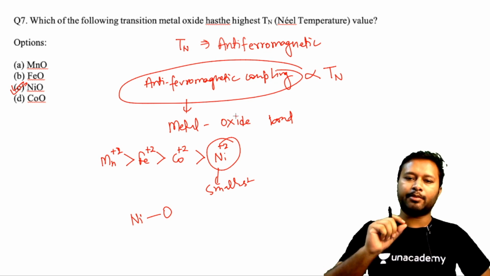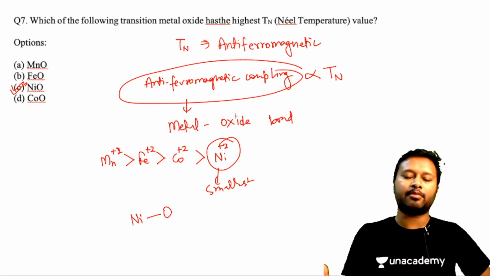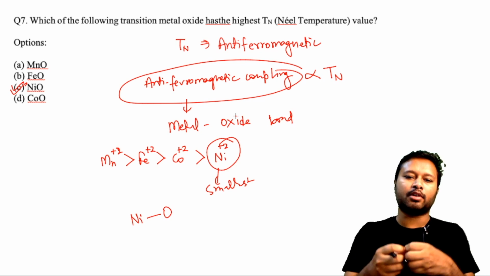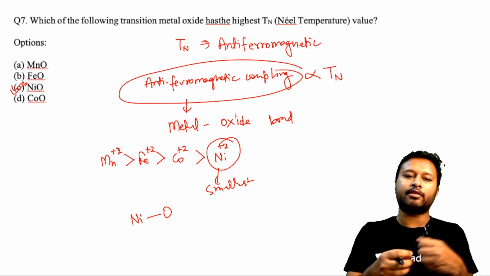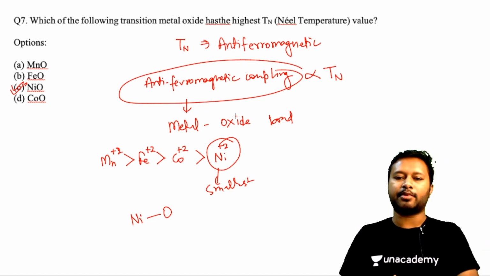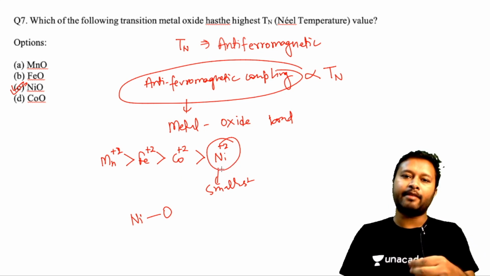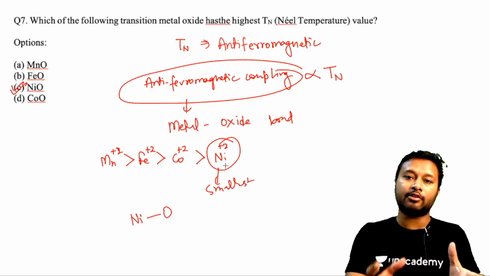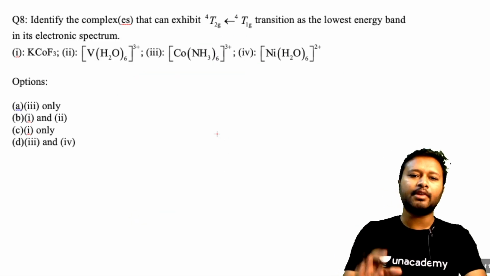Whenever the question comes about Neel's temperature, it is directly proportional to antiferromagnetic coupling, and that is dependent upon the metal and the ligand bond. The stronger the metal ligand bond, the higher the Neel's temperature. Here, since the oxidation states were same, we just looked at the sizes. If the oxidation states had been different, then we would have looked at the positive charges also in order to understand the strength of that bond. All right, I guess you have understood. Let's go to the next question.